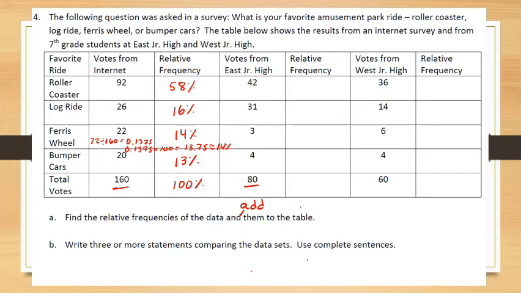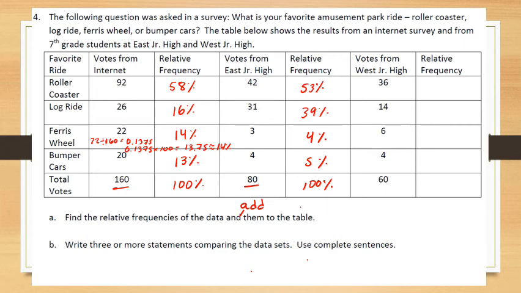42 out of 80, so the number of people that like roller coasters, is going to be around 52.5, which I'll round to 53%. People who prefer the log ride is 31 out of 80, and that would be around 39%. And the Ferris wheel, 3 out of 80, which would be about 3.7%. I'll round that to 4%. And then finally, 4 out of 80, that's the number of people that prefer bumper cars, is going to be 5%. And so again, if I add these up, I should get close to 100%. Again, it might be a little bit more or a little bit less based on rounding.